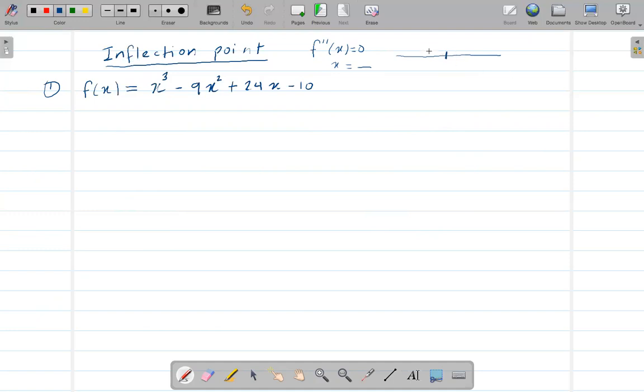Now you will choose some point on this side and some point on that side, and plug those values into f double prime of x. If you get, let's say, a negative on one side and a positive on the other, then and only then can you say, okay, this is the inflection point.